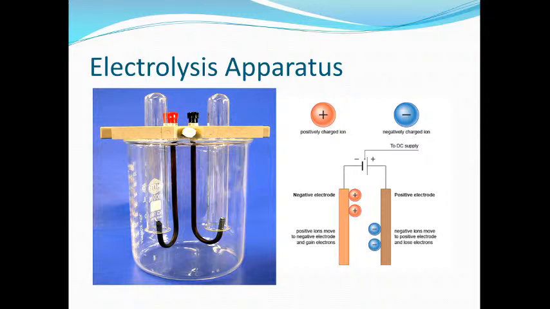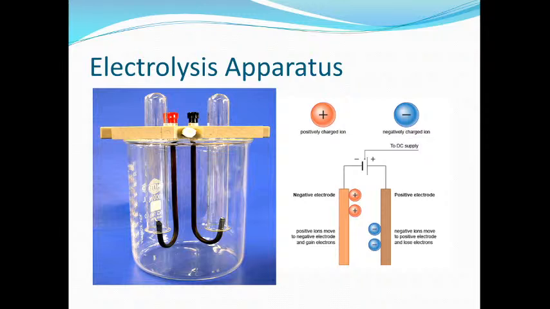What is the first rule of electrolysis? The total number of lost electrons and gained electrons should be equal in number. In this case also they are following the rule of electrolysis. So, one lead ion, that is Pb2+, after reaching the cathode will gain 2 electrons and then it will become a neutral lead atom, that is Pb.